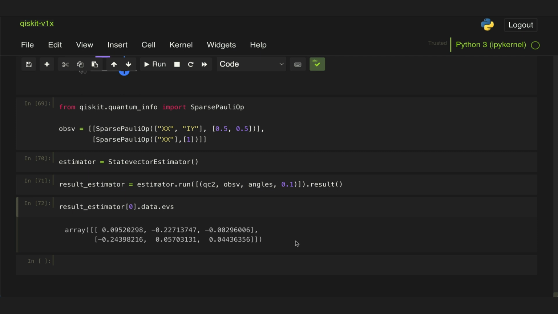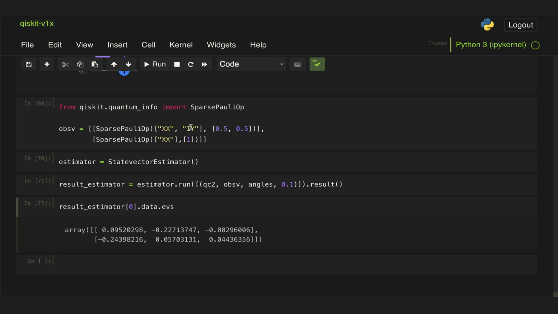So as you can see, the way we use the primitives is very different from what we used to do before with the Aer simulator or the basic simulator, but we get a lot more functionality and don't have to do extra work to, for example, organize the way circuits are going to be passed with certain parameters. The primitives will do this for us, and in the case of the estimator, it will generate all the circuits needed to calculate the expectation values using certain observables. So we don't have to do that manually anymore. And then it will provide the right results in the right order.